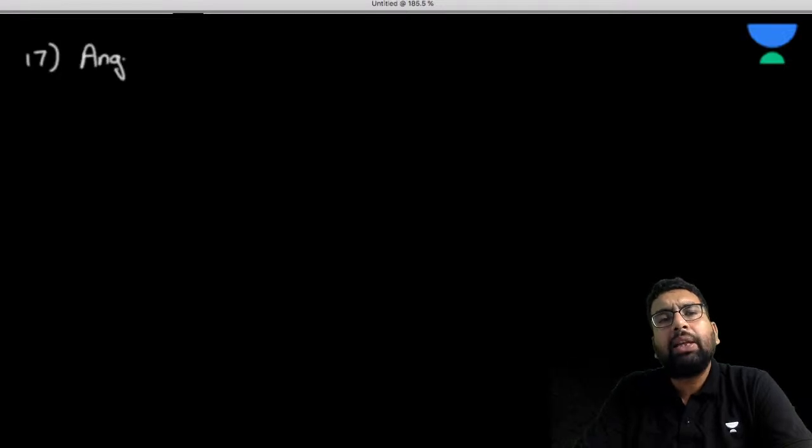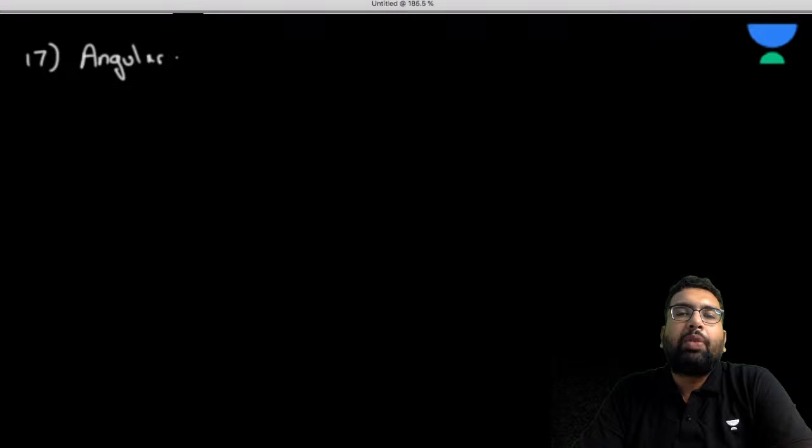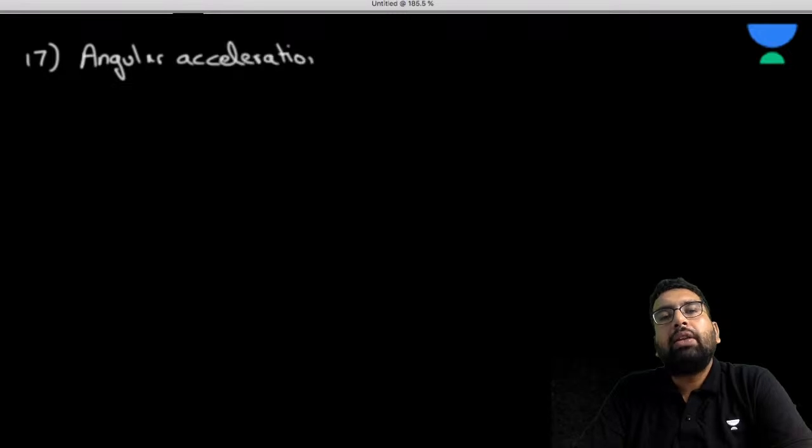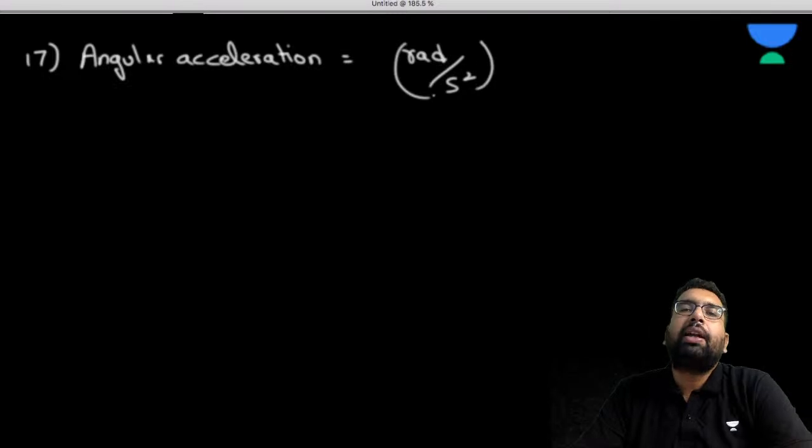Then we have the angular acceleration. As I said, we have so many physical quantities, there is no end to it, so we are trying to do as much as possible here. What is the dimension of angular acceleration? It is the rate of change of angular velocity. Angular velocity has the unit of radian per second, and per unit time, so angular acceleration has the unit of radian per second square.